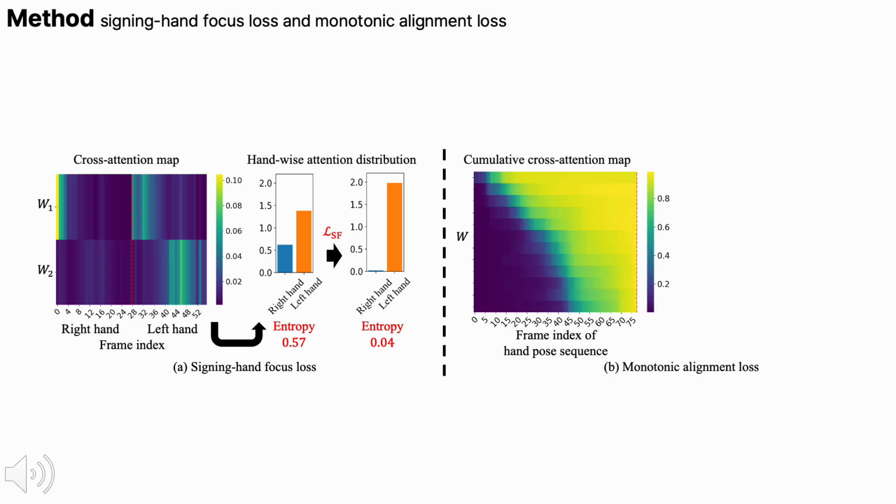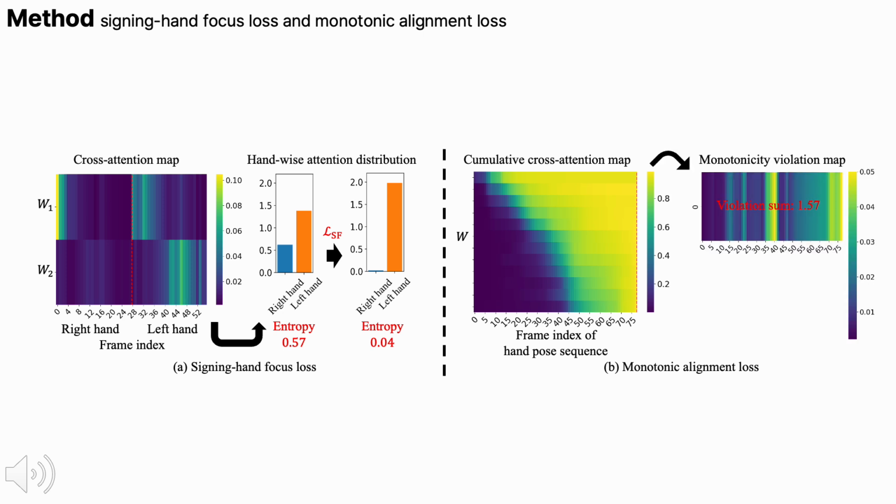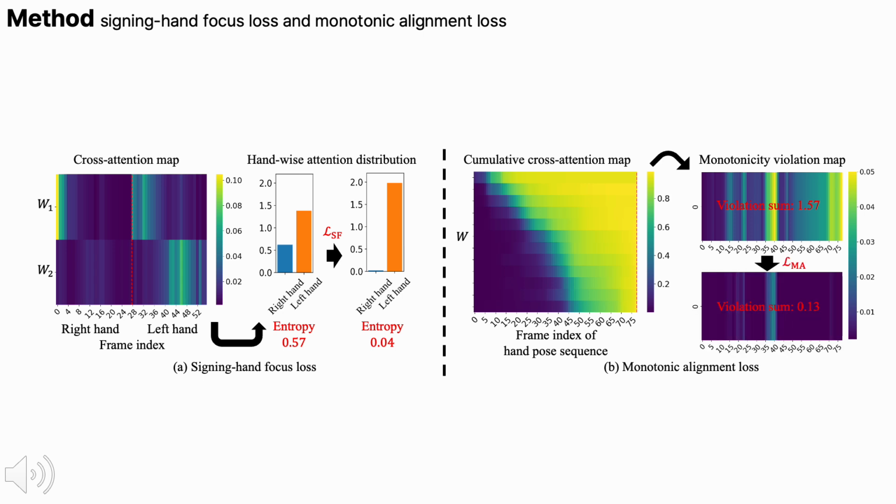Next, we introduce the monotonic alignment loss. We first construct a cumulative cross-attention map to analyze temporal alignment between pose frames and output letters. We then compute the monotonicity violation map. Positive values indicate cases where later letters attend to earlier frames, violating the natural temporal order of fingerspelling. By minimizing these violations, the model learns smoother and more temporally coherent attention transitions during recognition.